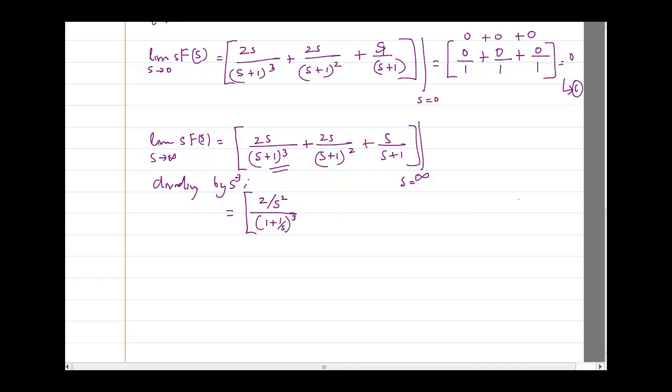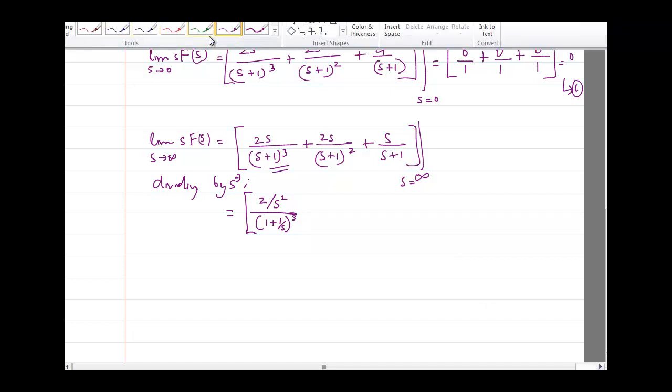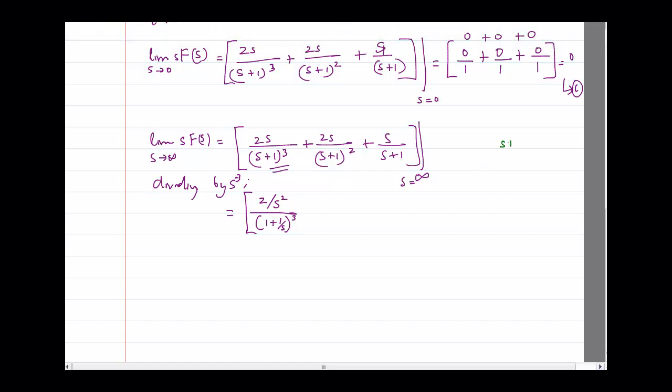Okay, how? Some people may have a doubt, so let me write that quickly here. See, s plus 1 the whole cube divided by s cube. Cube is common, so I will write s plus 1 divided by s the whole cube, which basically comes out to be 1 plus 1 by s the whole cube. Okay, why? Because this can be written as s by s plus 1 by s. I have taken the denominator for both separately. And that will give me 1 plus 1 by s the whole cube. So that is what I have written here. So I'll continue now.